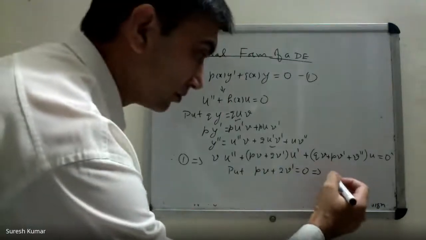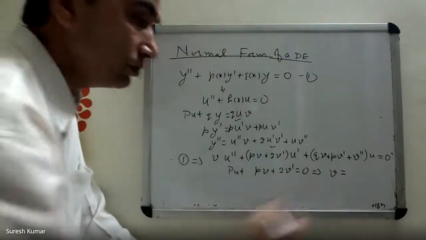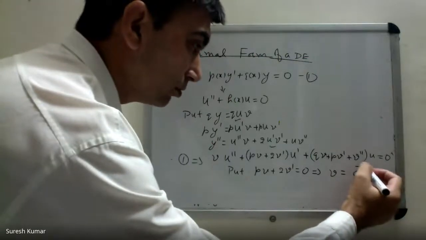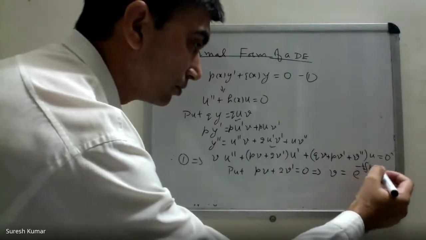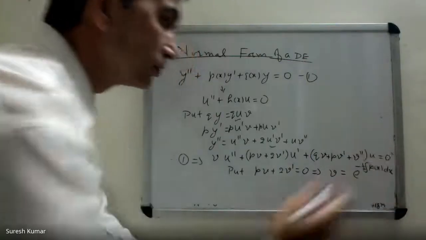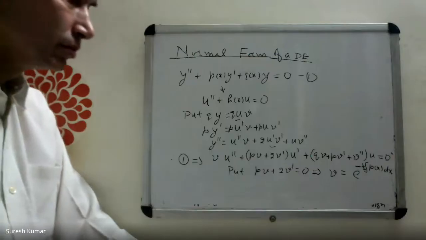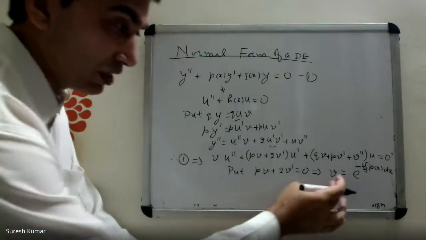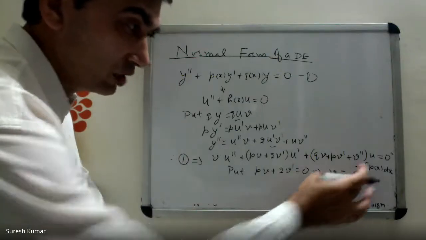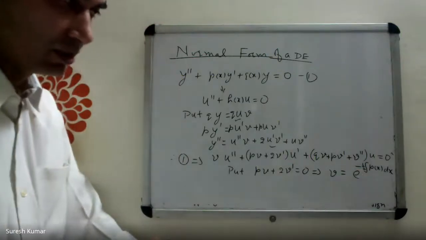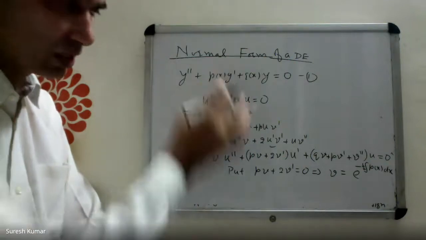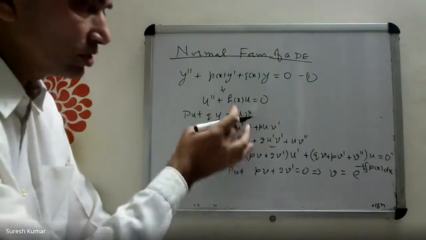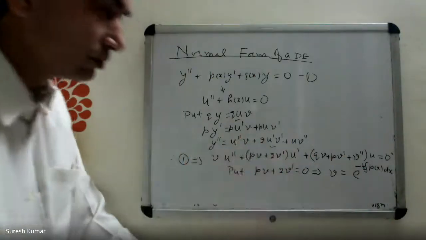From this, what is v? e power integral minus half P(x) dx. If I make it 0, that means I have to choose v equal to e power minus half integral P(x) dx. P(x) is known from the given differential equation. So in this transformation, we know what v is.